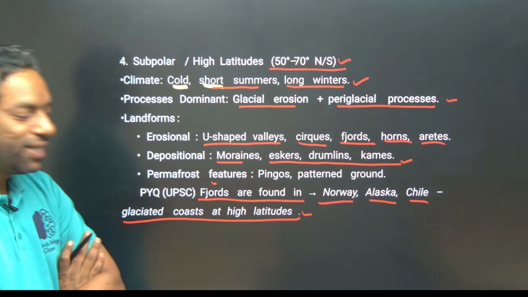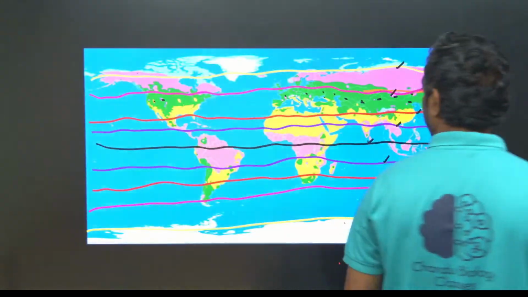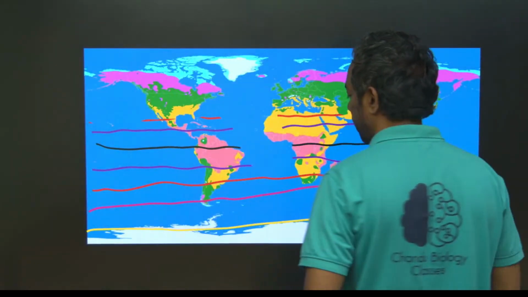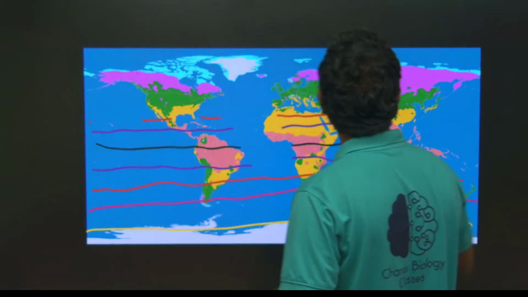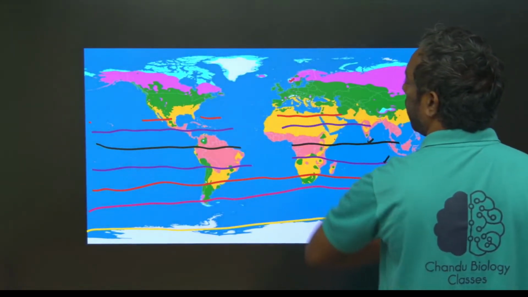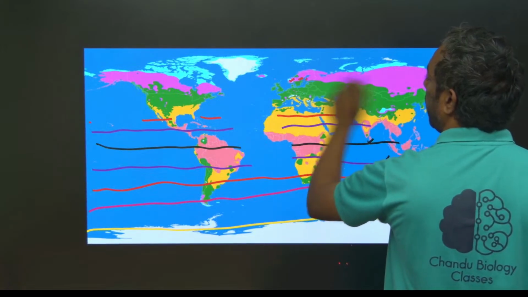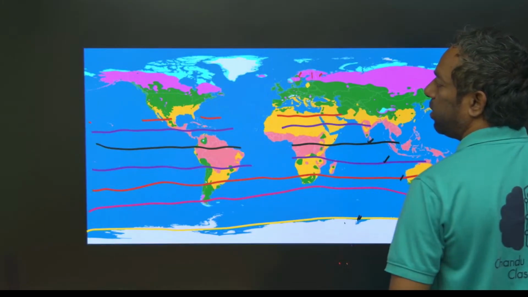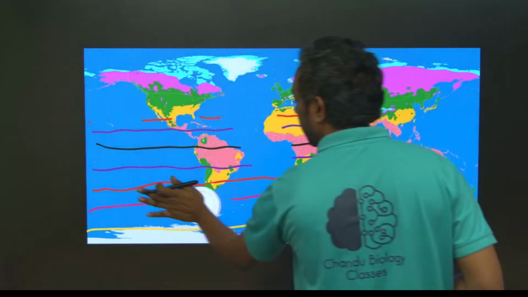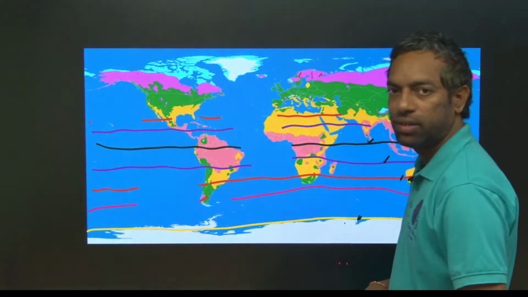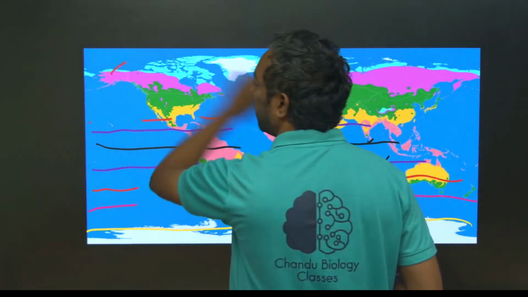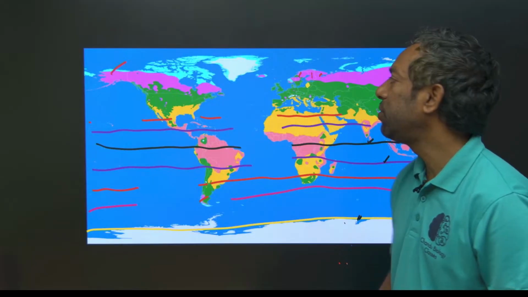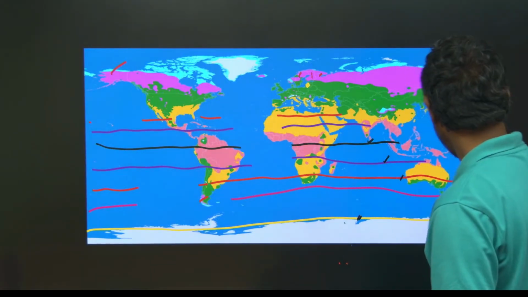Just look here: this is Norway, Sweden, Finland, the pink ones. Chile is the pink one here on the south side, Alaska is here. This created U-shaped valleys in high latitude areas.